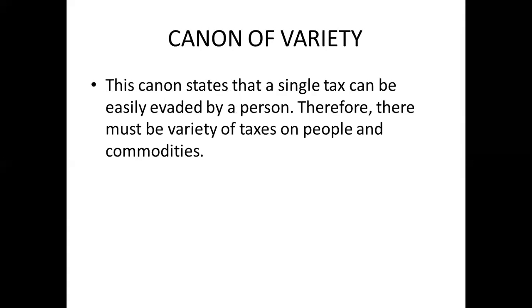Next comes canon of variety. This canon states that a single tax can be easily evaded by a person. Therefore, there must be a variety of taxes on people and commodities. This means that if there is a single tax, people may find ways to evade it. Because if you know that this is the only tax that you have to pay, throughout the year you will find ways and tricks to evade it.